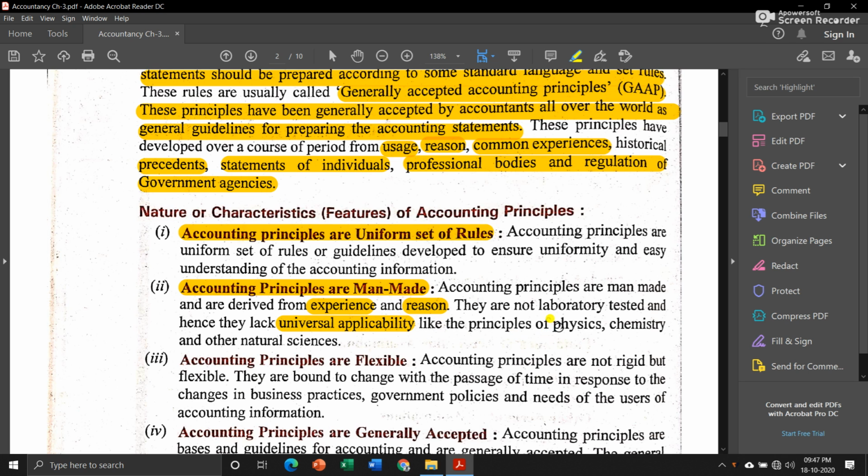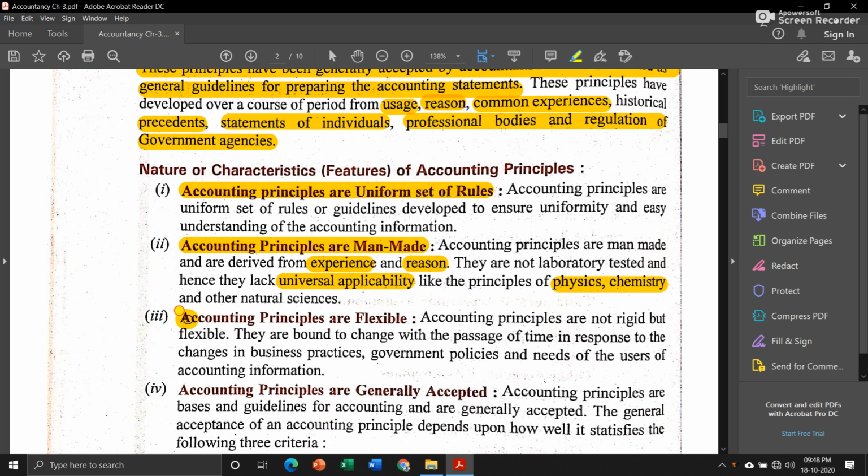In physics, when we talk about any science law like the gravitational law, it is the same all over the world because it is laboratory tested and proved by scientists. But in the case of accounting principles, since the business environment keeps changing from time to time, the accounting rules are also sometimes changed.